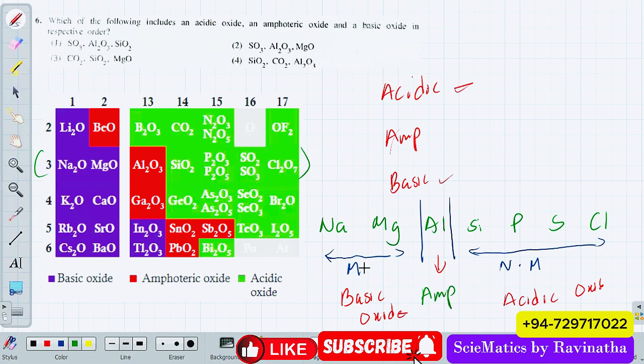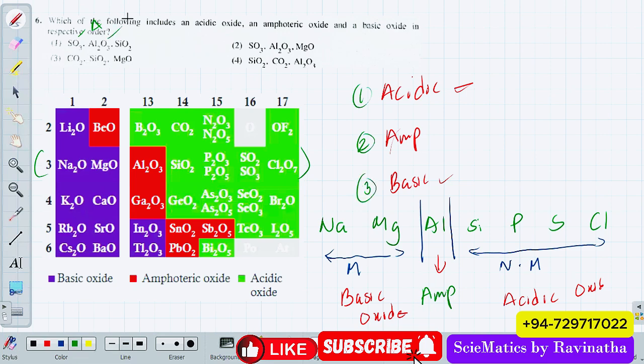So from the beginning again, metals produce basic oxides, and non-metals produce acidic oxides. In this chart, you can see the purple ones are basic and the green ones are acidic. In the middle, you have aluminium oxide, which is amphoteric. Now you can get the answer. Look at the first answer, sulfur dioxide. Sulfur is a non-metal, and non-metals produce acidic oxides, so this is acidic. Just look at the sequence: first they're asking acidic, secondly amphoteric, and lastly the basic one.